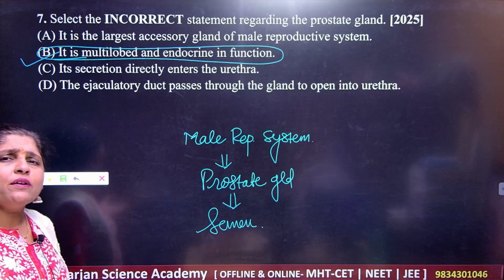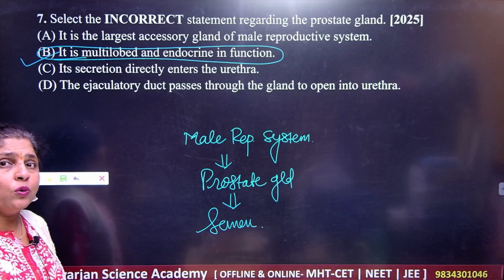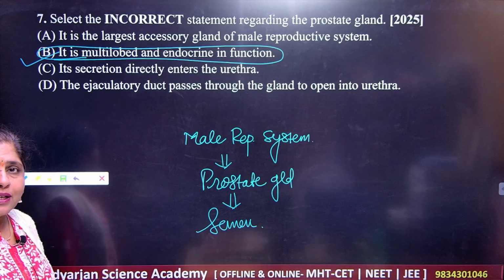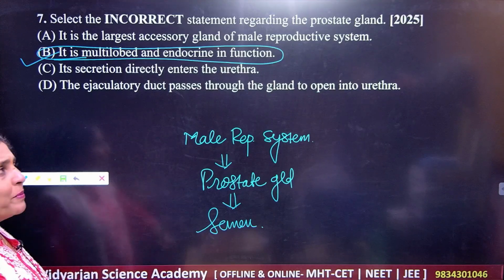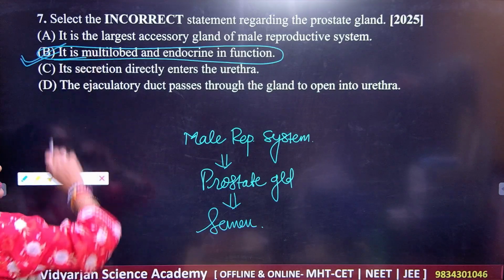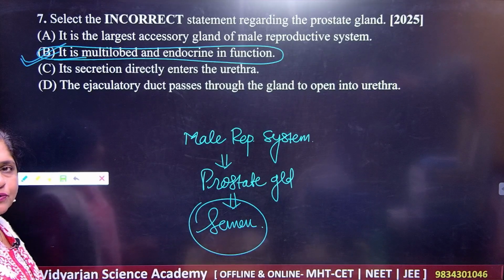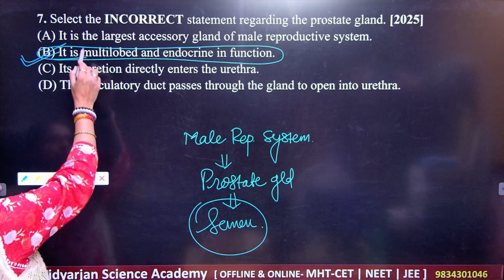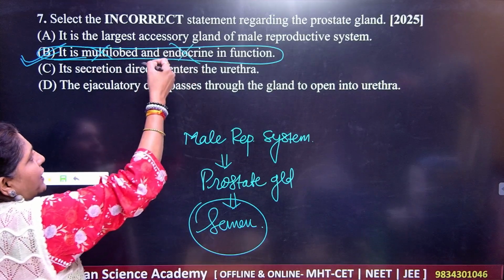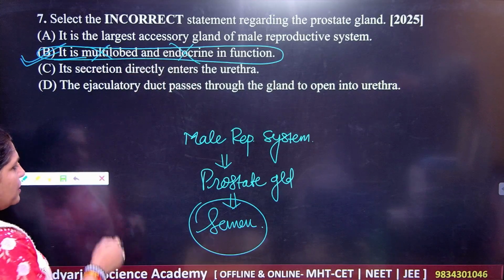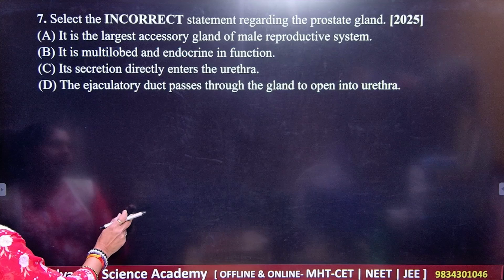It is not giving you any secretion of the hormone, so it cannot be endocrinal in function, right? So what should be your correct answer? B is the correct answer here, because it is contributing to the formation of what here? Semen. It is not multilobe, it is not endocrinal in function, right? So this is your correct answer.